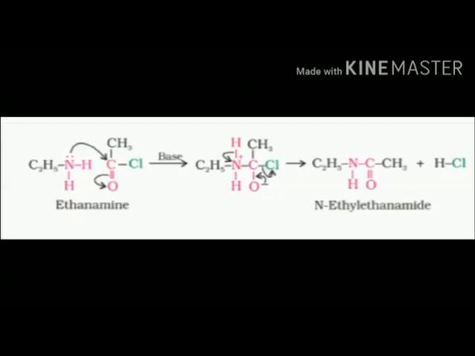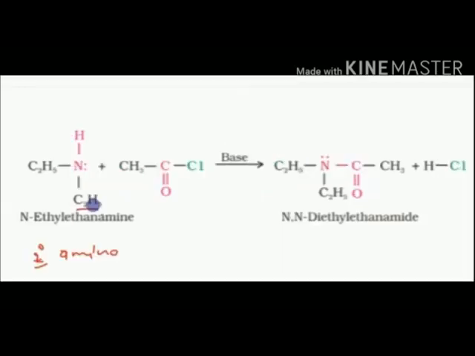Then H from the amine group and Cl from the acetyl group are eliminated, and N-ethyl ethane amide is formed. You can see how it is getting attached. One H from the amine is eliminated, and the Cl from the acetyl group is eliminated, and we are getting N-ethyl ethane amide as a product. Remember how the course of the reaction is going on.